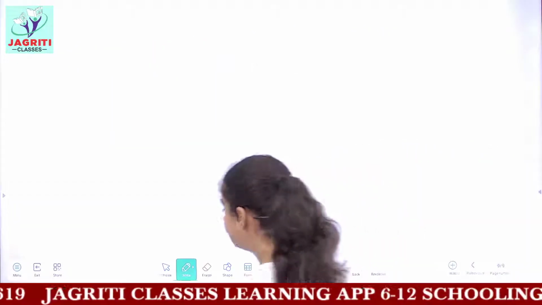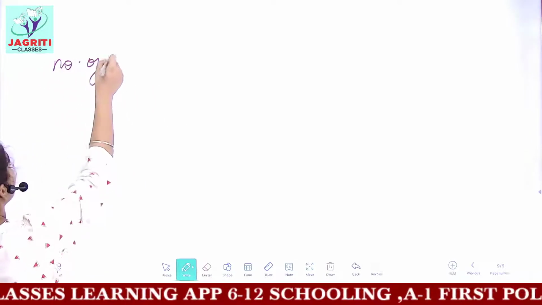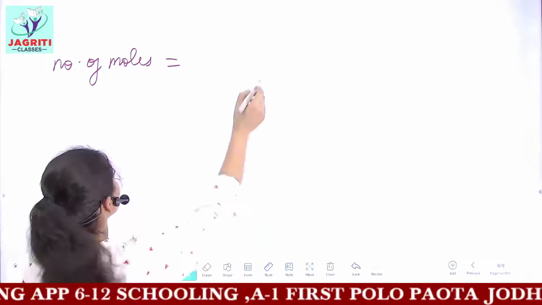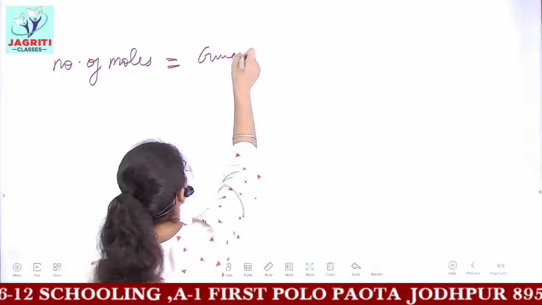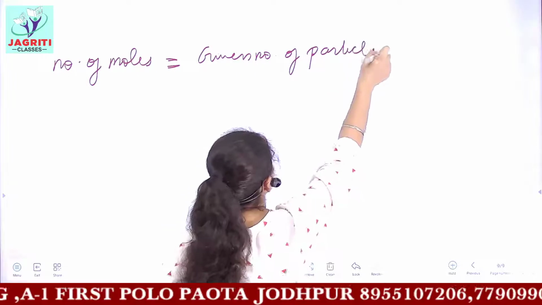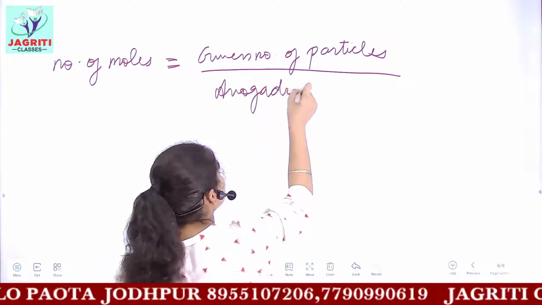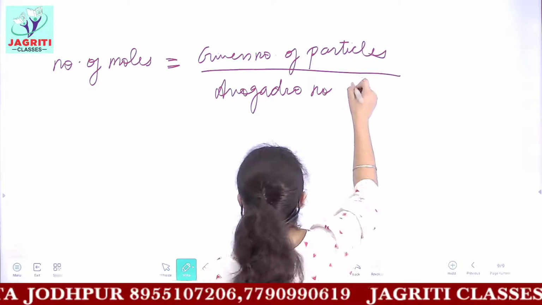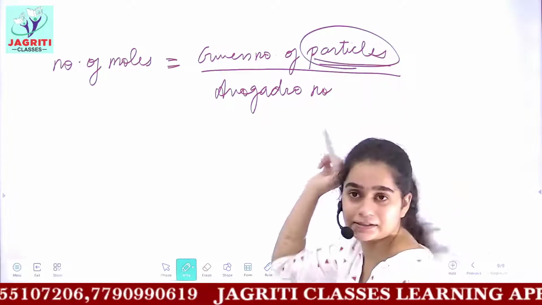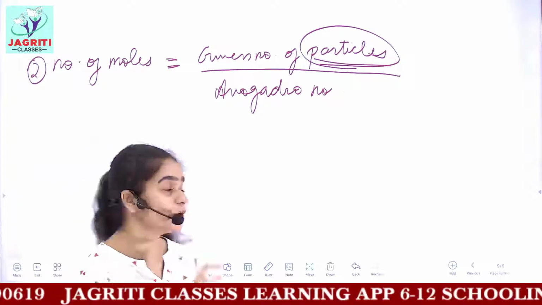The next formula finds the number of moles according to the number of particles. Number of moles, by using the number of particles, is given number of particles upon Avogadro number. So this makes our formula relating the number of moles to the number of particles. Now these are the two formulas, and we'll discuss some numerical problems based on these two concepts.